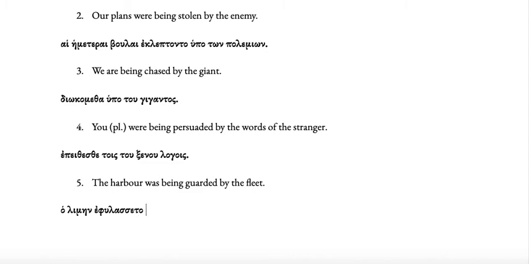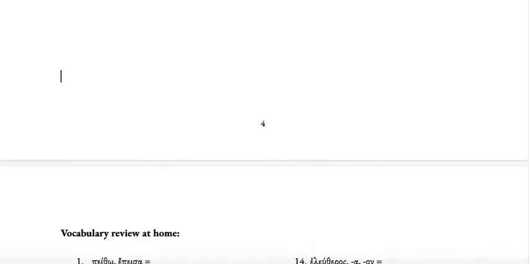And then we want to say by the fleet. Now again, a fleet is not a person, it's a thing. So we don't use hupo plus genitive, we use dative of instrument. So we put the fleet in the dative, right? Now a fleet is to nautikon. So in the dative, it is to nautiko, like that. So that's the end of the English to Greek sentences, and then we just have a look at the vocabulary at the end here.